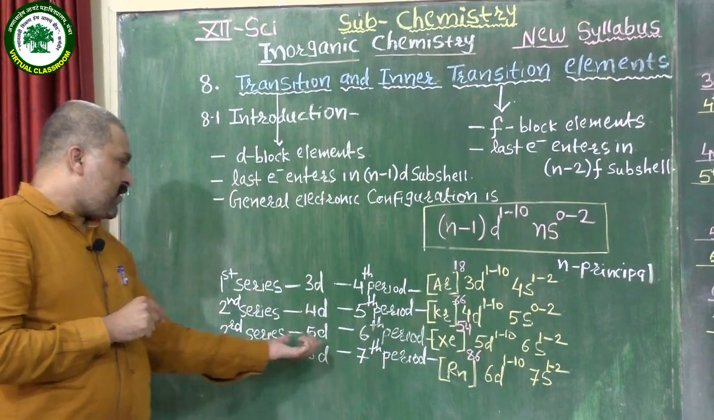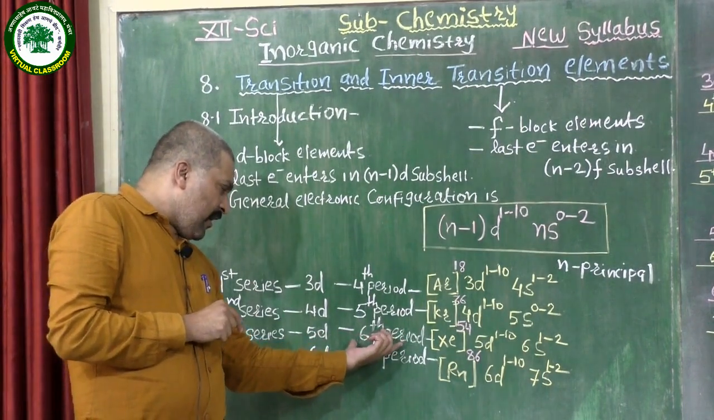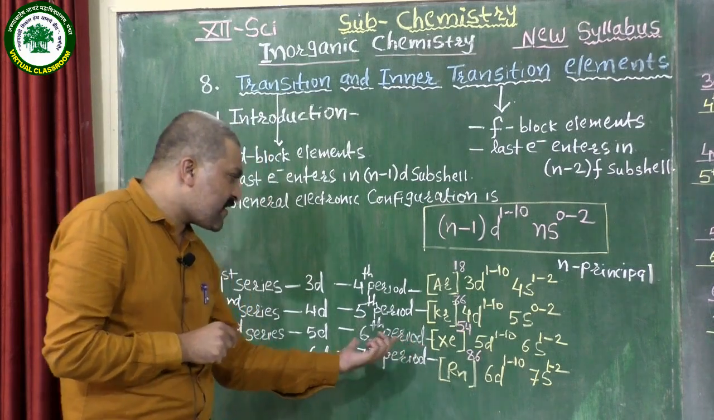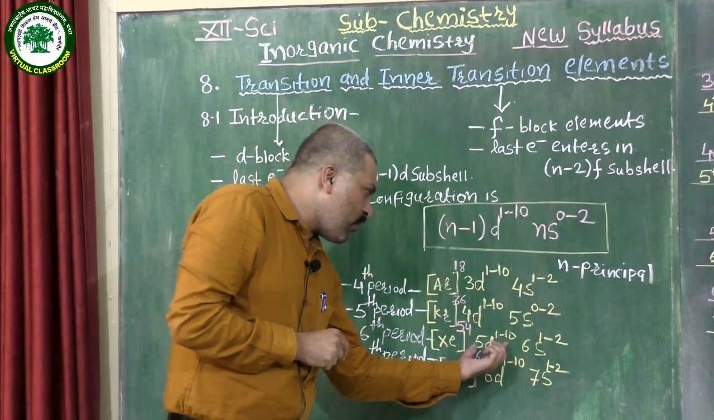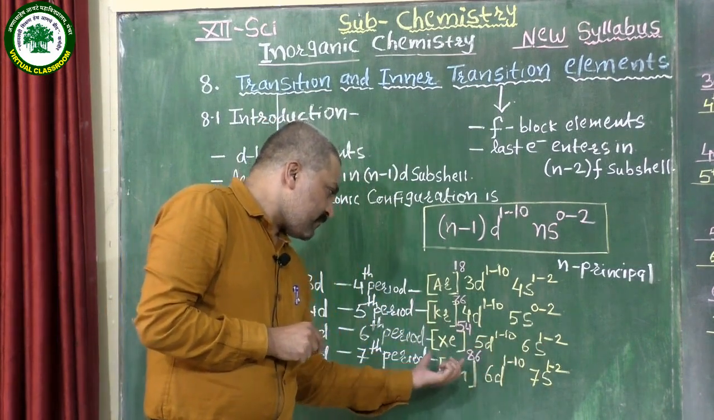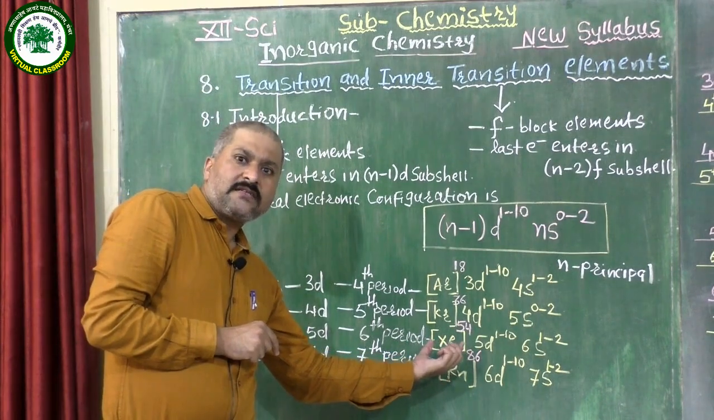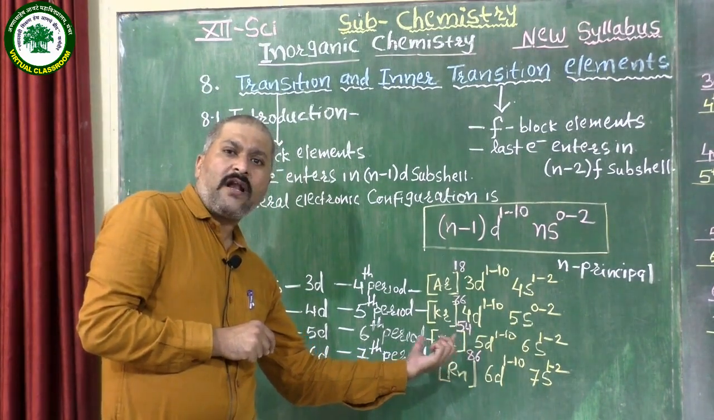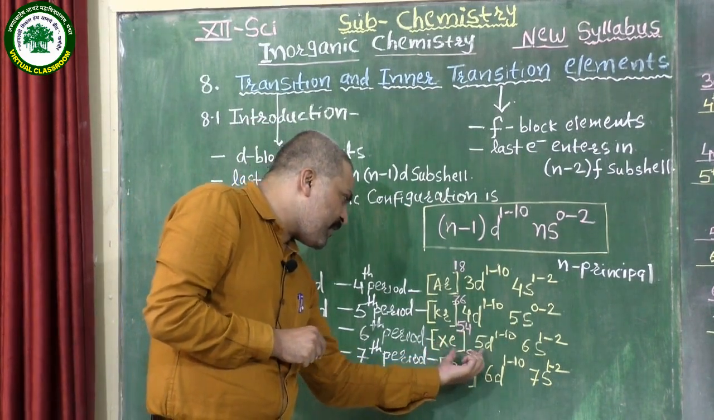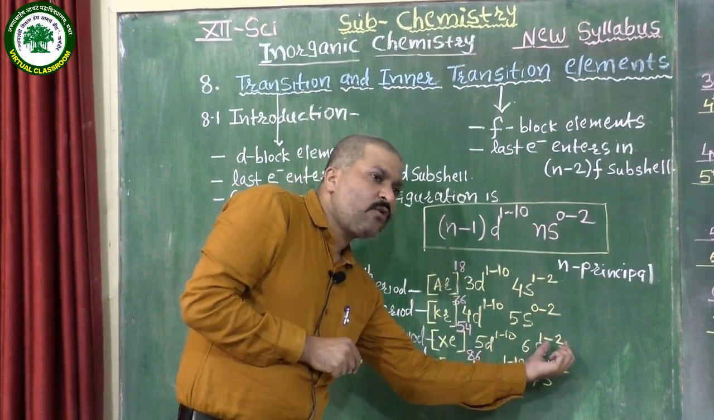Again, the third series, which is also called the 5d series, starts at the 6th period. When putting the value of n as 6, we get 5d 1 to 10, 6s 1 to 2. Here, for the corresponding 6th period, our noble gas is xenon. Therefore, writing the core electronic configuration: Xe, having the atomic number 54, 5d 1 to 10, 6s 1 to 2.